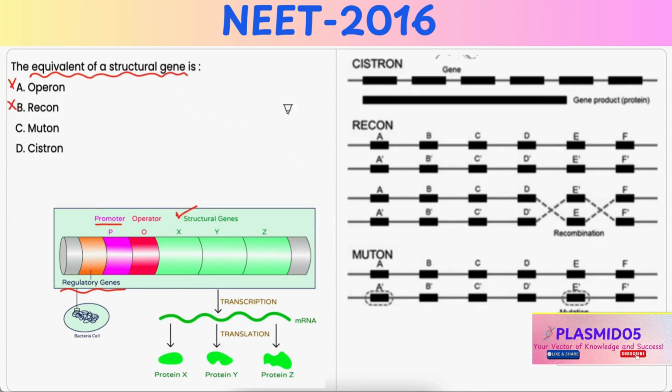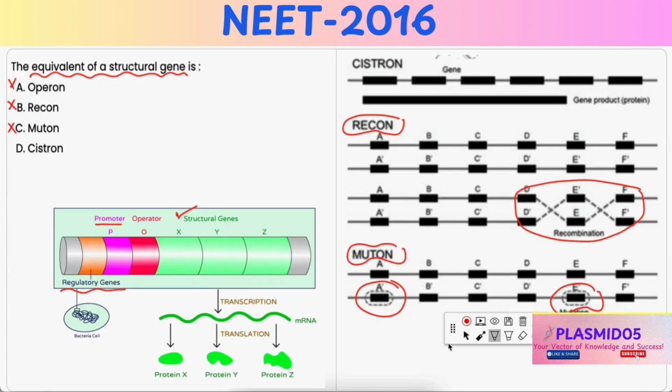It is also incorrect because it represents the smallest unit of recombination in a gene, but it is not equivalent to a structural gene. Option C, muton. It is also incorrect because a muton is the smallest unit of mutation within a gene, not equivalent to a structural gene. Option D, cistron. A cistron is a segment of DNA that codes for a single polypeptide or RNA molecule. So, this is the correct option because this is equivalent to a structural gene.